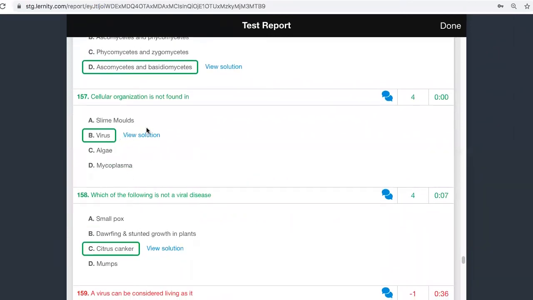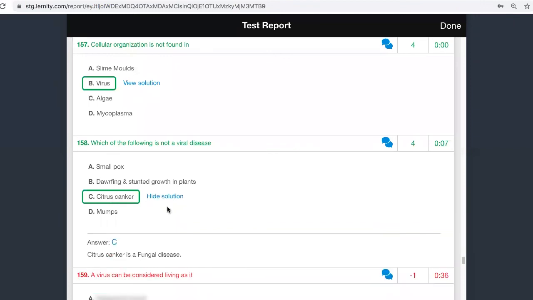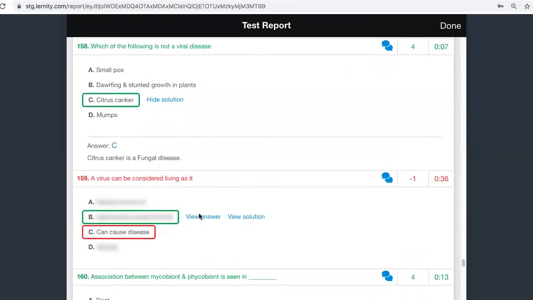Cellular organization is not found in which one? We already know that viruses do not have cellular organization, so that is wrong. Which of the following is not a viral disease? Citrus canker is a fungal disease. Mumps is a virus disease, smallpox is a virus disease, dwarfing and stunted growth in plants is also caused by virus.